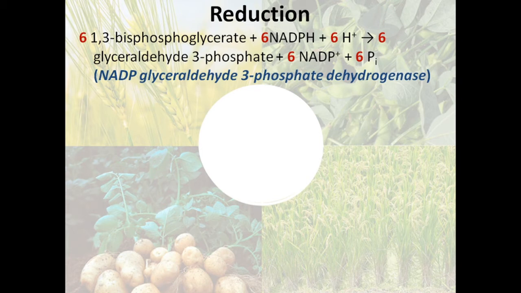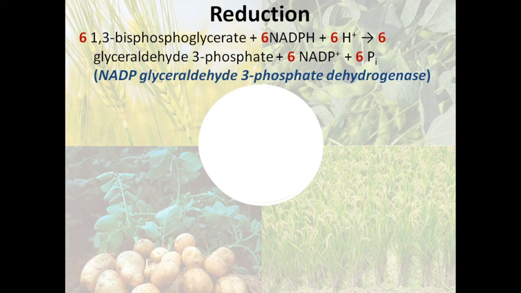This combines with 6 molecules of NADPH and 6 protons to form 6 molecules of glyceraldehyde 3-phosphate and 6 molecules of NADP plus, along with 6 molecules of inorganic phosphate. One thing you should note is that 1,3-bisphosphoglycerate contains two phosphate groups, while glyceraldehyde 3-phosphate contains just one phosphate group.